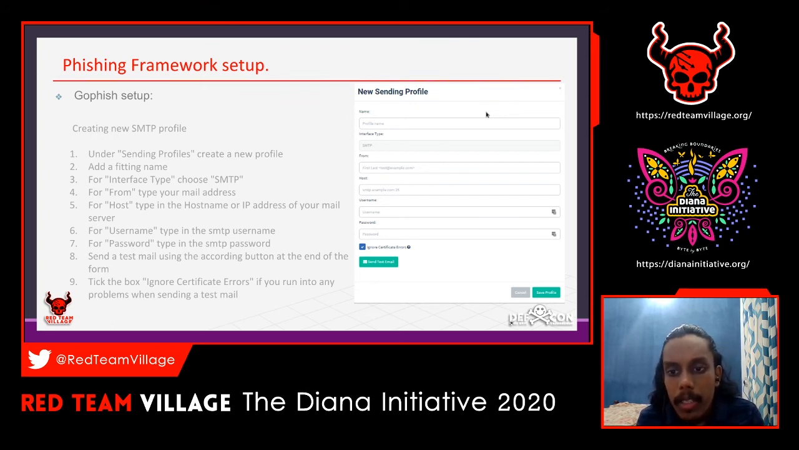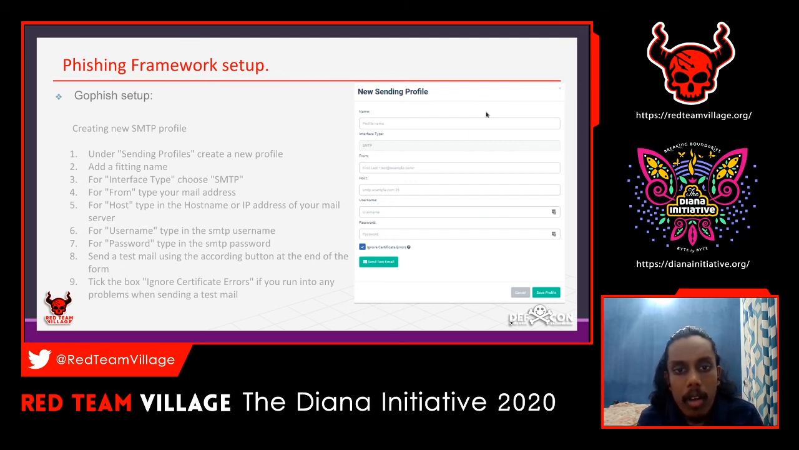Once you have downloaded GoPhish and set it up on-prem, you have to select the sending profile from the drop-down box and put in a unique or fitting name that you want. You can put anything you want, add an interface type, and choose SMTP. For the from field, type your email address, the one that is going to be delivered to the victim's mailbox.